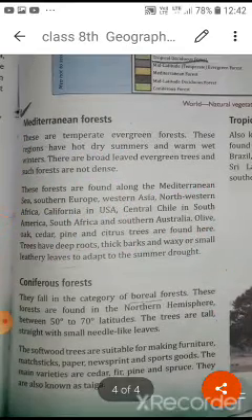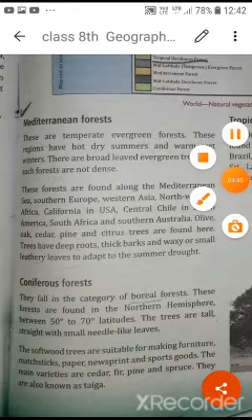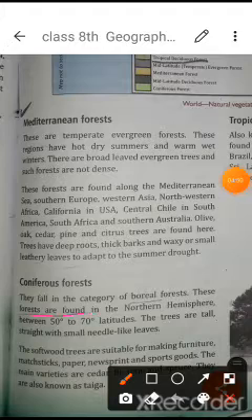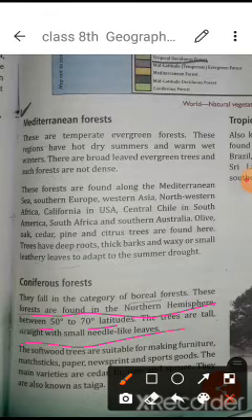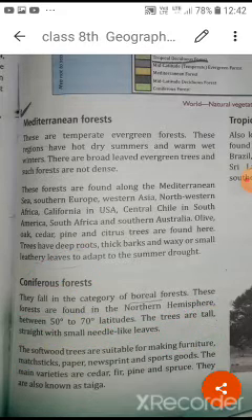Now next one is the coniferous forest. Which kinds of trees are found here? These fall in the category of boreal forest. These forests are found in the northern hemisphere between 50 to 70 degree latitude. These trees are tall and straight, with small needle-like leaves. The softwood trees are suitable for making furniture. It means coniferous trees are good for commercial purposes: matchsticks, paper, newsprint, and the main varieties are cedar, fir, pine, and spruce.